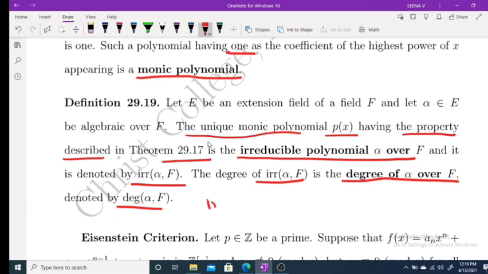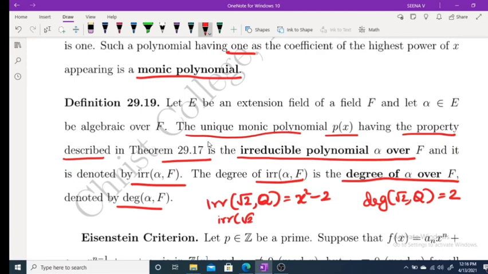Now in the case of root 2, irr(root 2, Q) is x squared minus 2, and the degree of root 2 over Q is 2. irr(root 2, R) is x minus root 2, and the degree of root 2 over R is 1.